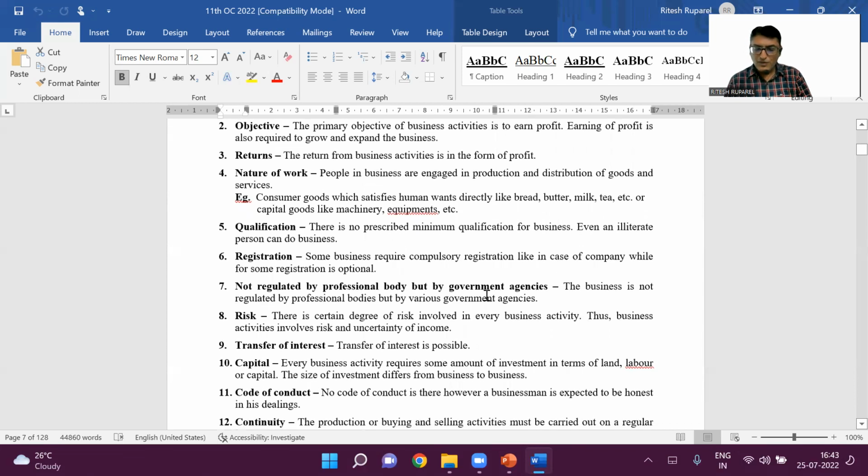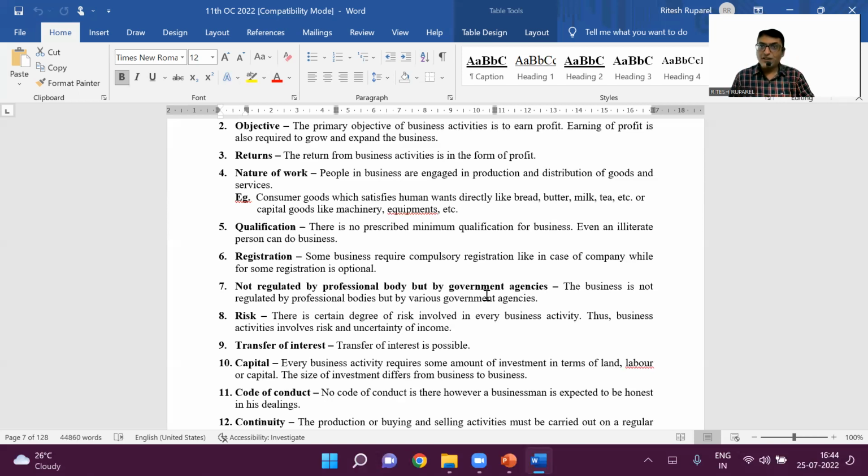Business is not regulated by a professional body but by government agencies. For example, as I told you just now, a doctor's profession is regulated by the Medical Council of India, a lawyer by the Bar Council of India, a CA by the Institute of Chartered Accountants of India. But a business is not governed by any agency like this. But there are government agencies which ensure that you follow the rules and guidelines. For example, for a factory, there's a pollution control board. For a hotel, there are health inspectors, and for the municipality, a Shop Act is required.